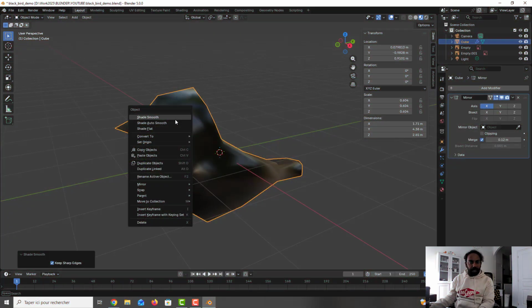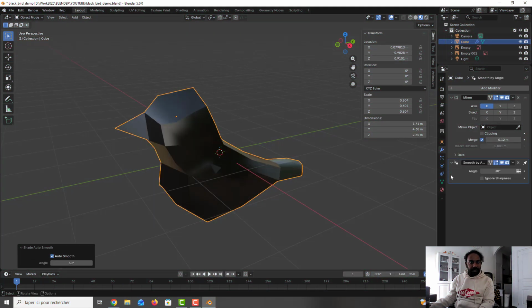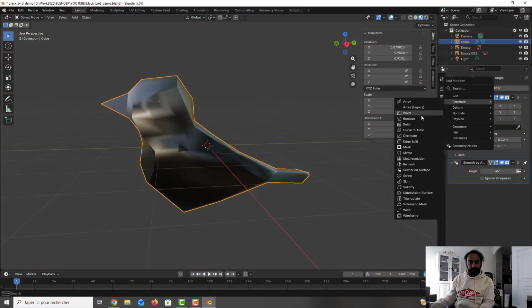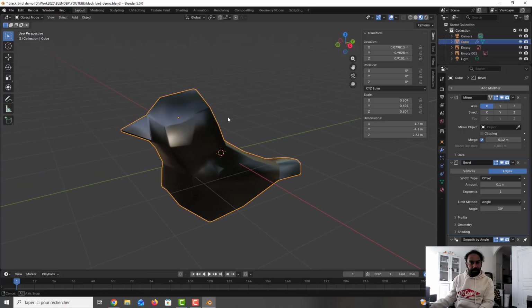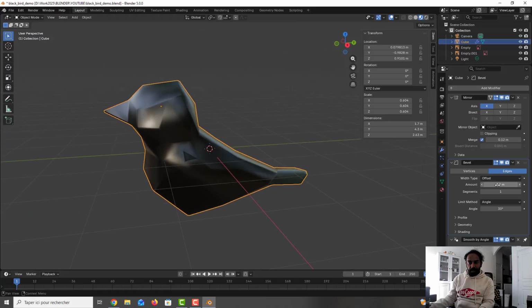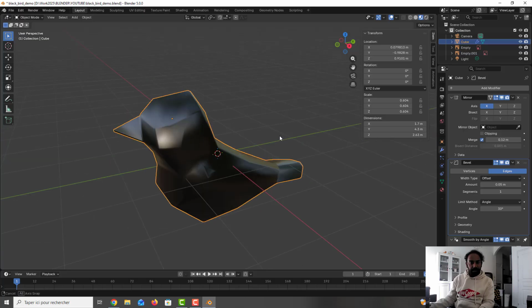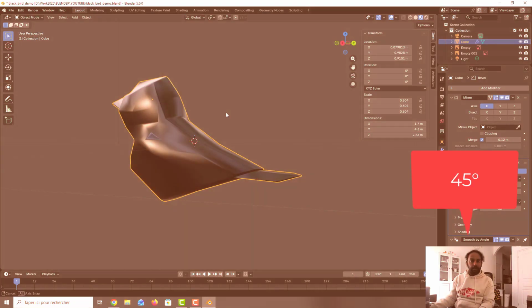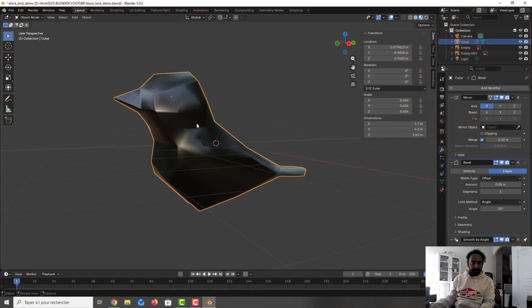Okay, so I right click, I take shade auto smooth. On the add modifier, we can add a bevel. So I press generate bevel, and we can just a little bit decrease the amount. So I press 0.5 or something like this. And here, okay, I recommend 45. It's okay here.